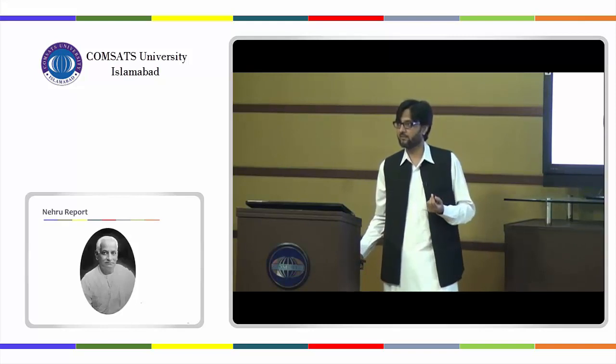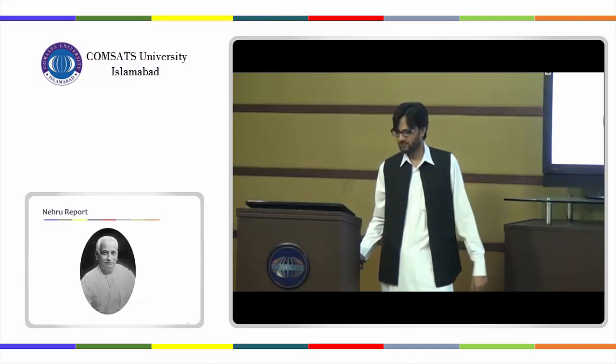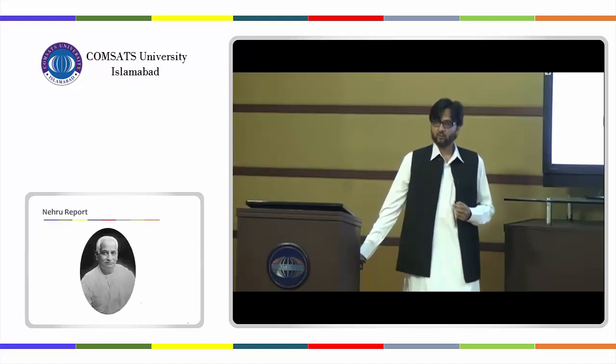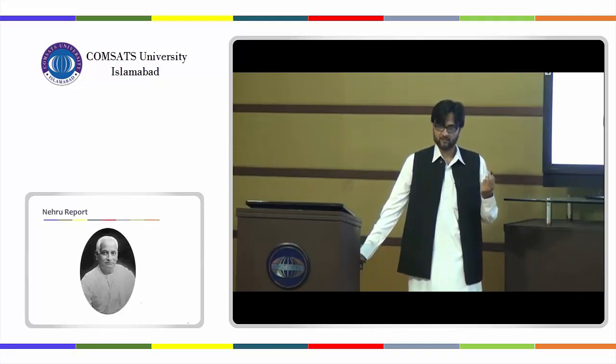All major parties present in India, including the Muslim League, the Unionist Party, the All India National Congress and other medium-sized and small-sized parties, sat together and thought of devising a common constitution for India, like the main features of a common constitution for India. Though they were quite close to an agreement, the communal issue could not be resolved, and that is why they could not reach an agreement on this issue.